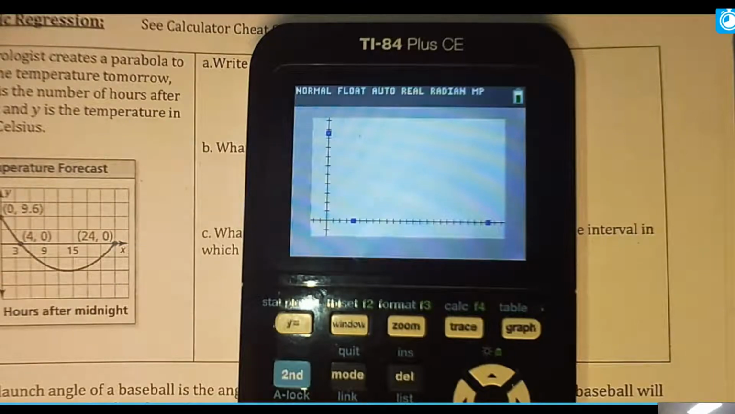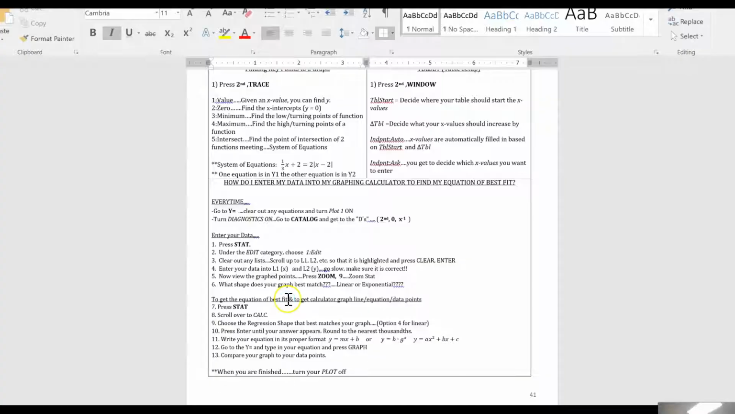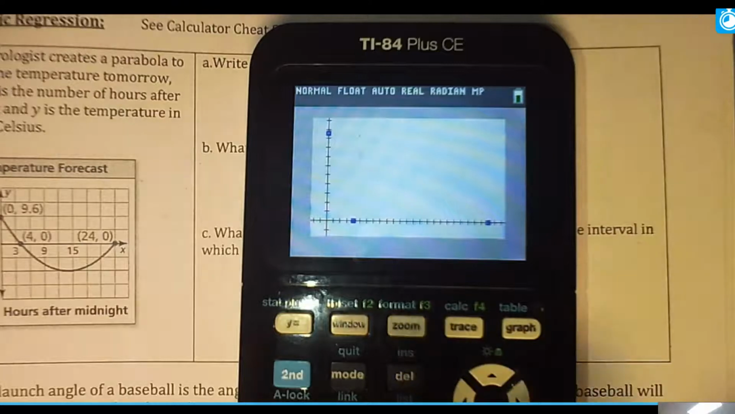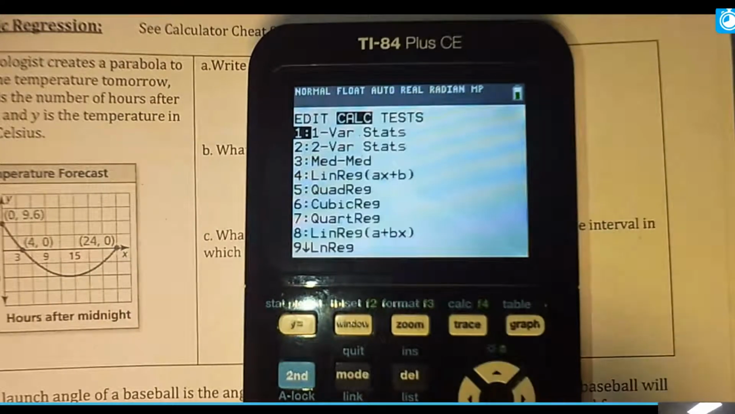Okay, so now let's get that data, let's get that equation. So going back to here, we're going to graph it for us. What I want you to do is go back and press stat, and this time we're going to scroll over to calc. So I've pressed stat, scroll to the right for calc, and you're going to go down to option number 5 that says quad reg, which is quadratic regression.